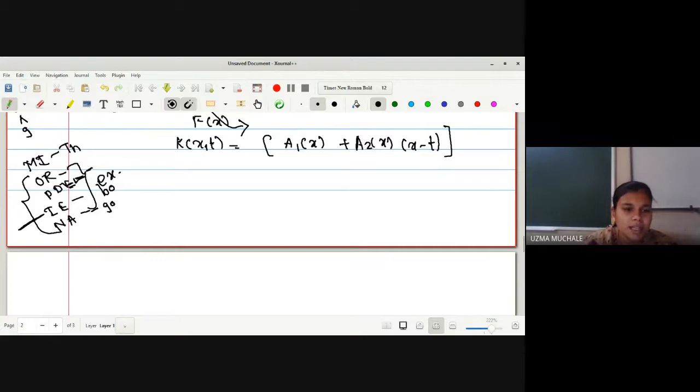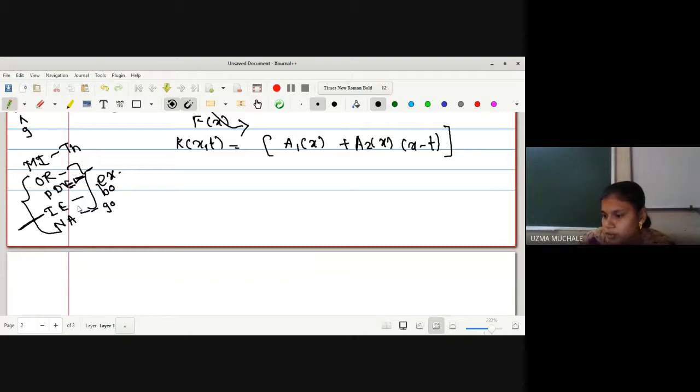And for PD, I don't know exactly how much you will be able to do, the multipliers and all, because second order PD is somewhat difficult to solve. Okay, so at that time you can have near about 80 marks, and OR also 80. So you can cover your class here, right?